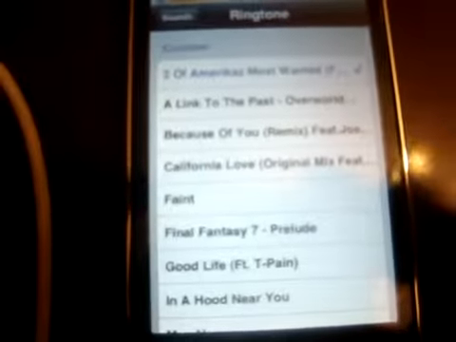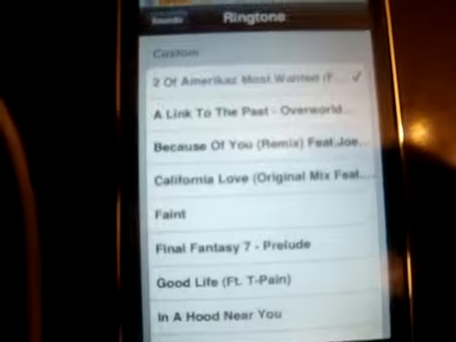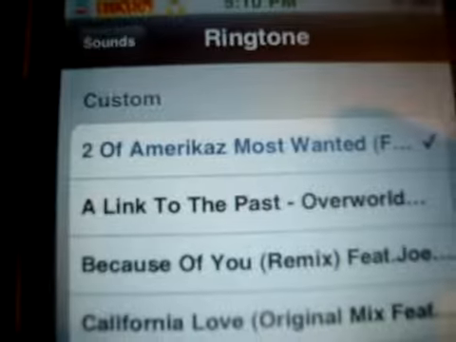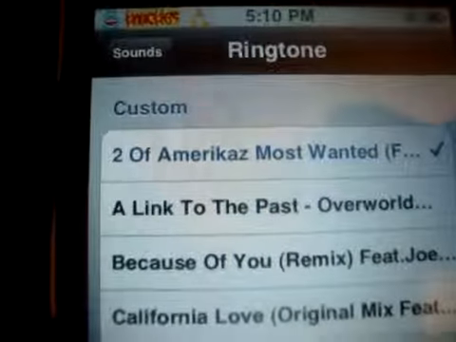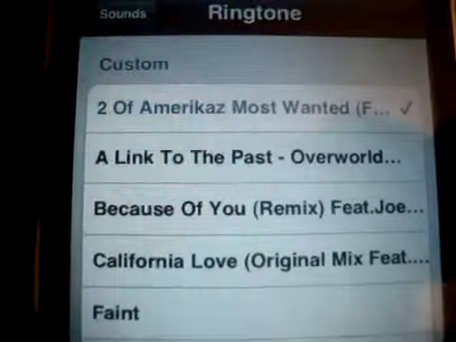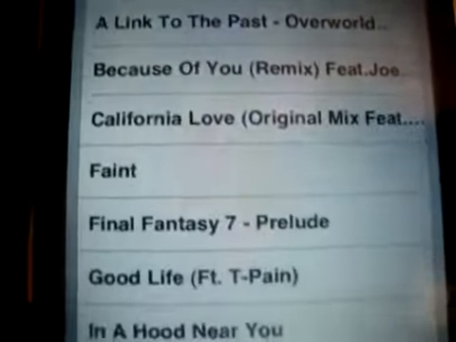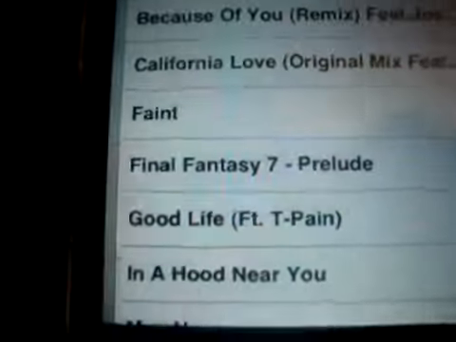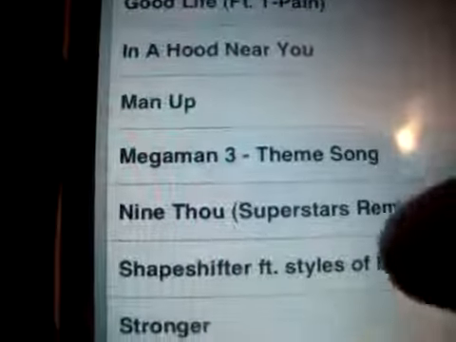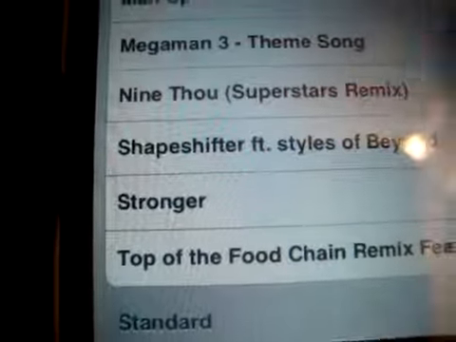And as you can hear it. And there you go. Those are your custom ringtones. Well, these are mine. You'll be able to get yours the same way. And as you can see, these are all mine. I'll just show you them. Those are all mine.